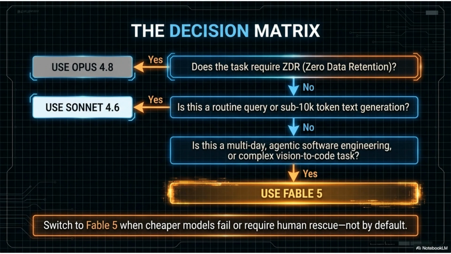Opus 4.8 is for zero data retention tasks, while Sonnet 4.6 handles routine or small text generation. Fable 5 is reserved for multi-day, agentic, or complex vision-to-code tasks when cheaper models fail.